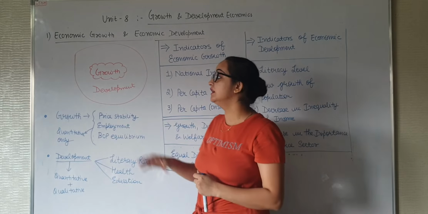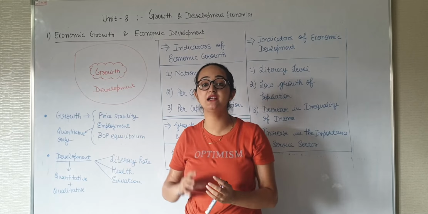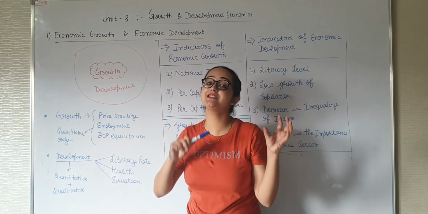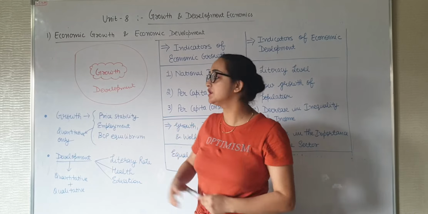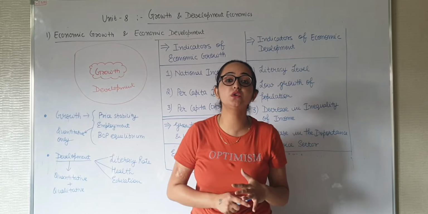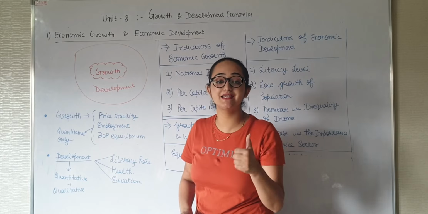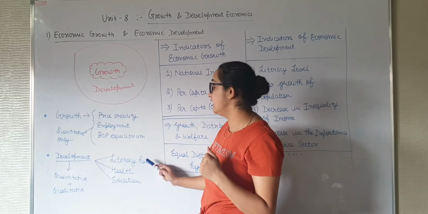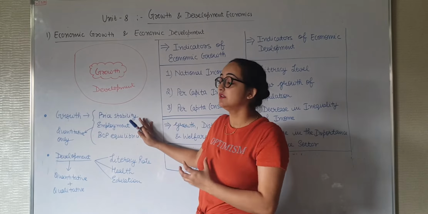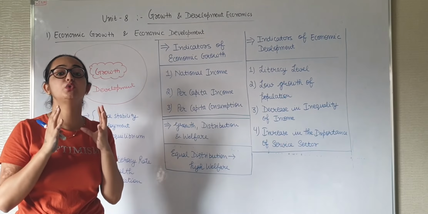For example, India is a developing nation. That means India is in the stage of development. Now, in this development phase, do we need to cover only price stability, employment or equilibrium? No. We need to cover each and every aspect of our economy. For example, our health sector, our social service sector, our literacy rate, plus these are also involved. So in short we can conclude economic development is a wider term and economic growth is a narrow term.